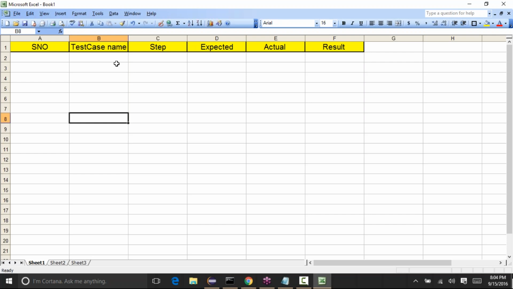When we start the project, they are going to give you a format. They'll tell you this is the format that you need to use to write the test cases. So we need to take that format and write the test cases in that format itself. Some companies use an Excel file, some might use a Word document, and some might use a notepad text file. It depends on what their standards are, how they want to do it. But mostly it's an Excel file itself.